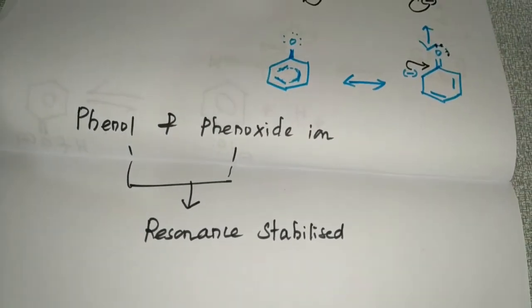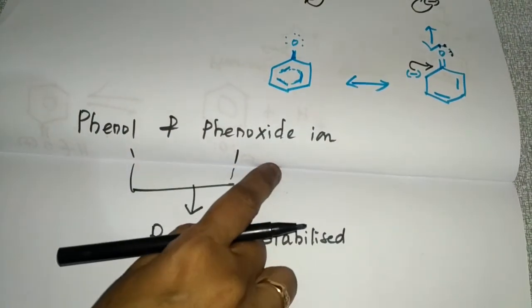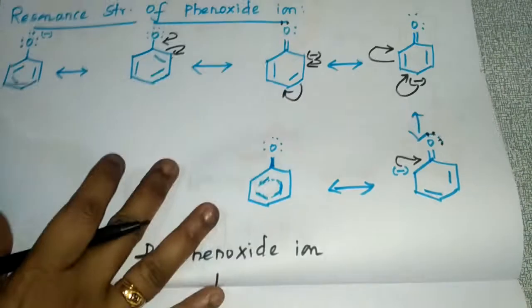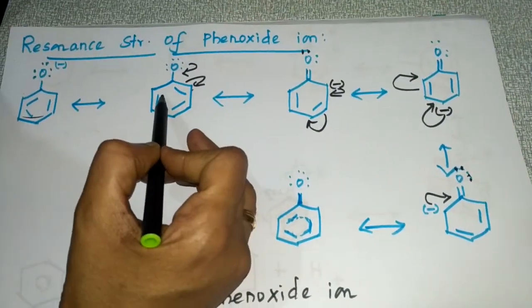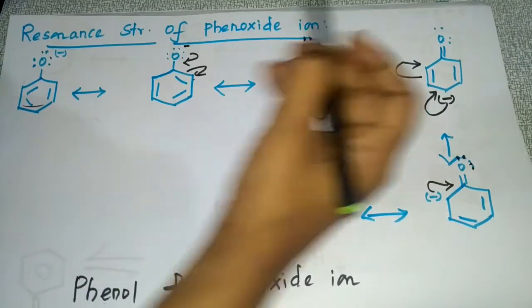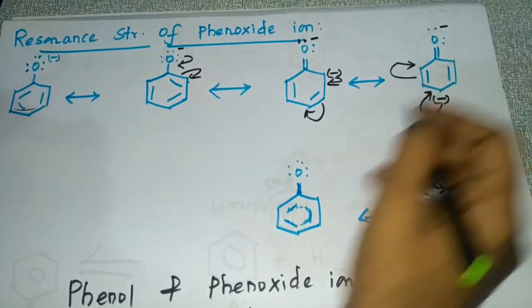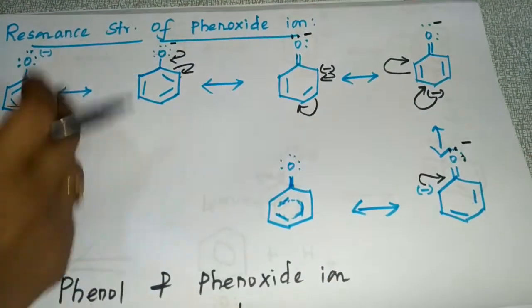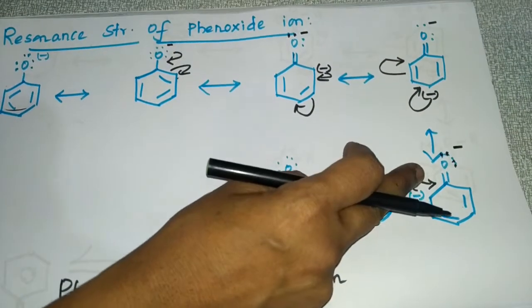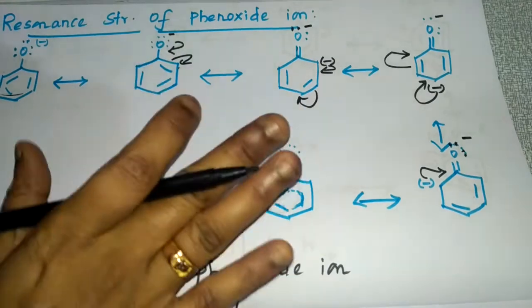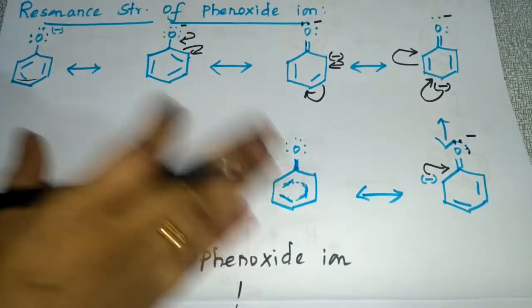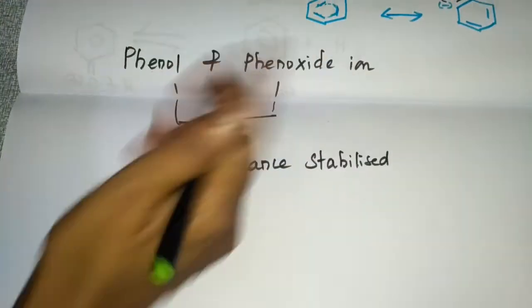So what is the reason for that? See, if you take this phenoxide ion, it will have only negative charge. See the resonance structures of the phenoxide ion. Here it will have only this negative charge. You cannot see a positive charge anywhere. You can see only negative charge. Because of this negative charge alone, there won't be any charge separation.